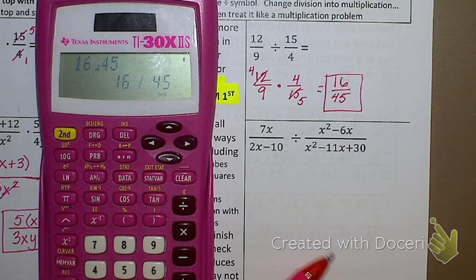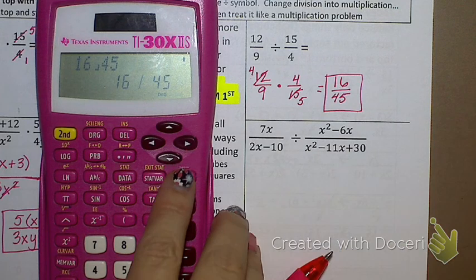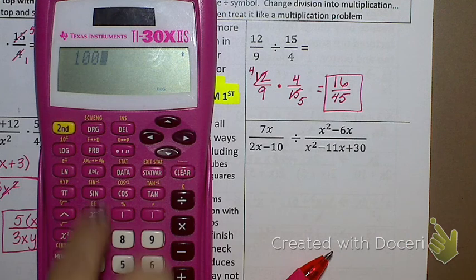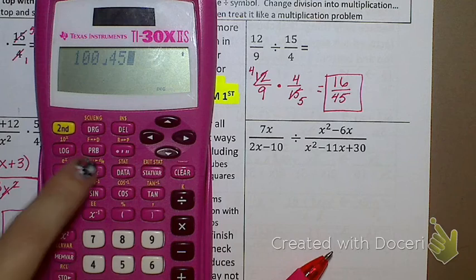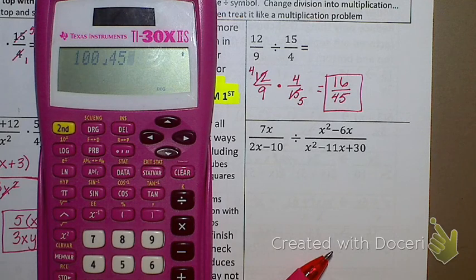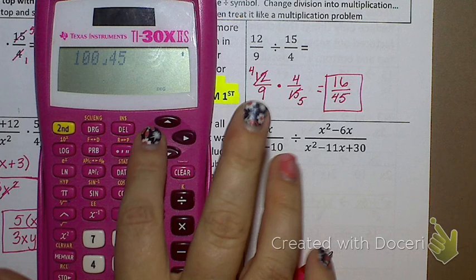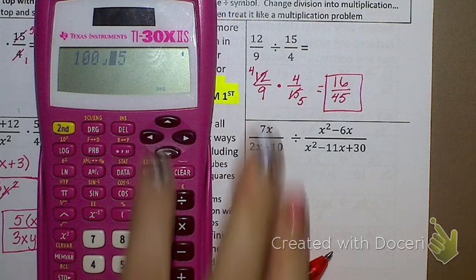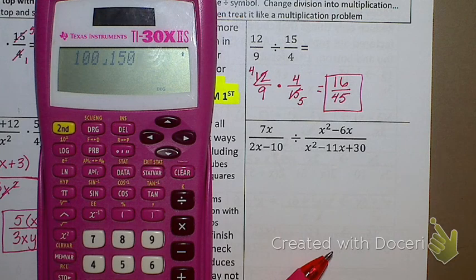Okay? Let me show you that with something that we know reduces. If I typed in 100 over 45, now again, you have to use the fraction button, not the divided by sign. If I typed in 100 over, sorry, let's do 150, not 45. If I typed in 100 over 150, I know that reduces, right? I'm just showing a point here. If I hit enter, the calculator reduces it for me. Okay? So when you get to a test or a quiz, if you get something and you are unsure if it reduces, let your calculator figure it out for you. All right?